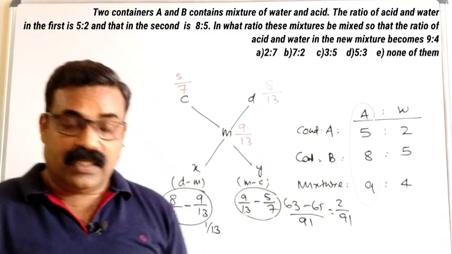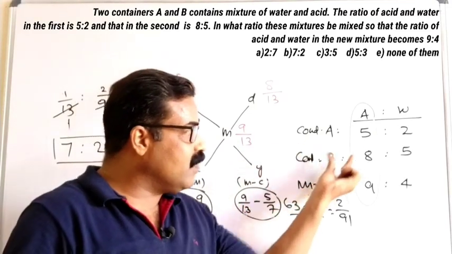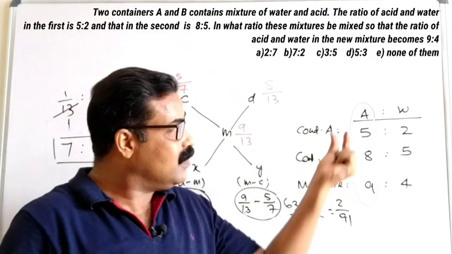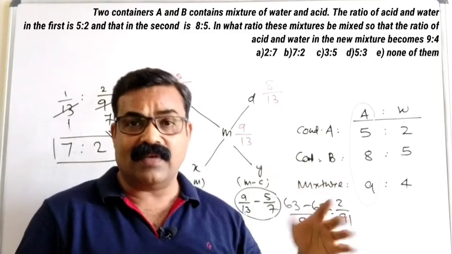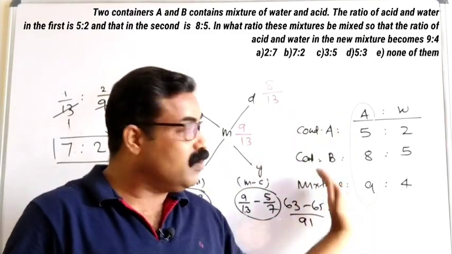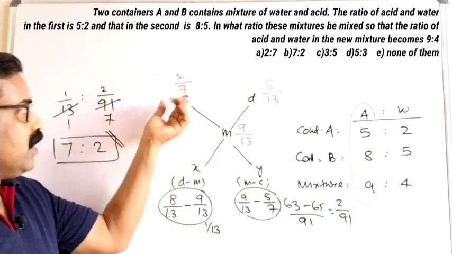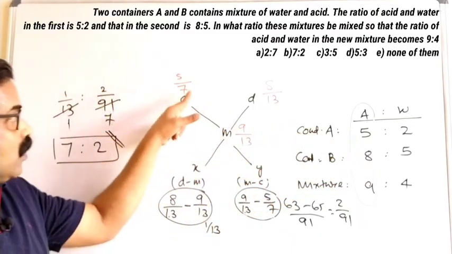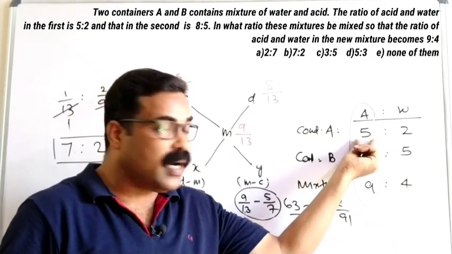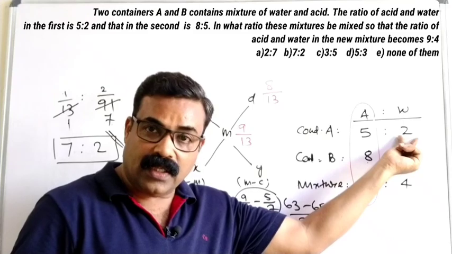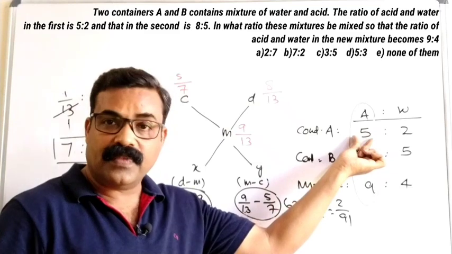So the very important thing we need to remember here, students, is that whenever the questions are given in ratio, take either acid or water, whether it is acid or alcohol or whatever it is, take only one quantity. Don't mix both. Take the values of one quantity out of the total. Here we have taken 5 out of total 7. Here 5 plus 2, 5 parts alcohol, 2 parts water. So total we have 7 parts. Out of that 7 parts, we have 5 parts alcohol.